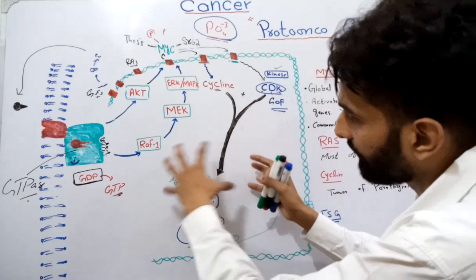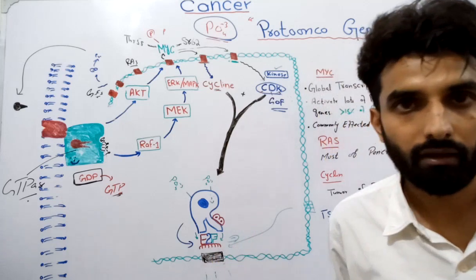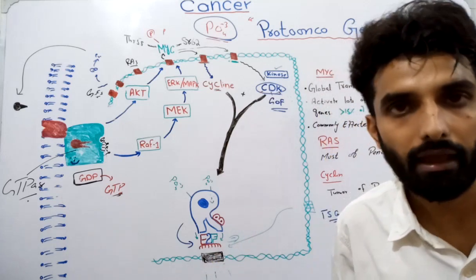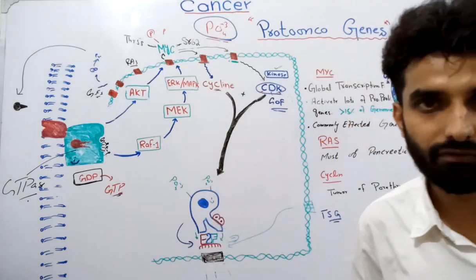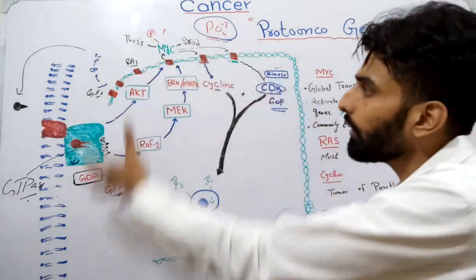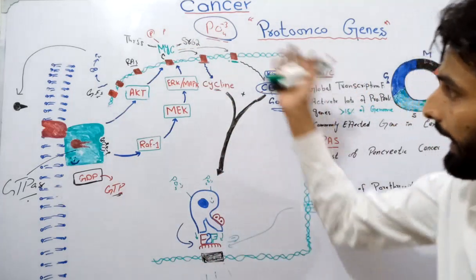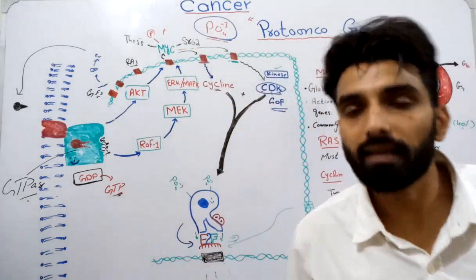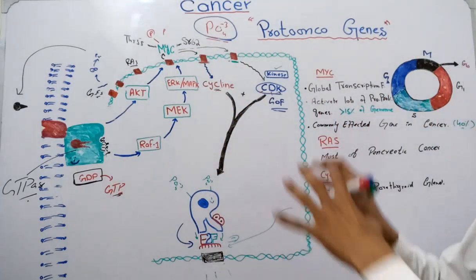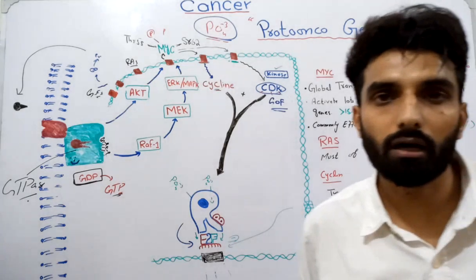And if the phosphorylation of this RB protein increases, obviously the transcription of these genes responsible for DNA replication will increase, and the process of proliferation and replication will increase. Similarly, if there is a mutation in cyclin, again the process of replication and proliferation will increase. So if there is a gain of function mutation in any one of these genes that belong to the group of Proto-Oncogenes, that may result in cancer. So this was a brief introduction about the Proto-Oncogenes. In the next video, I'll be talking about the Tumor Suppressor gene.